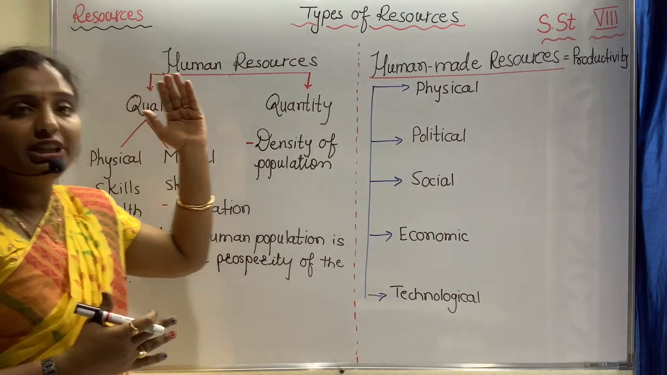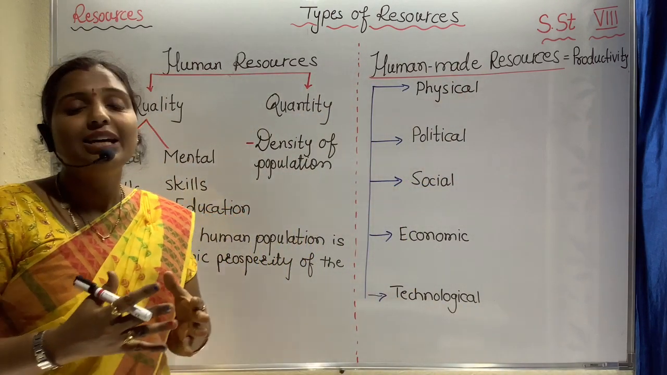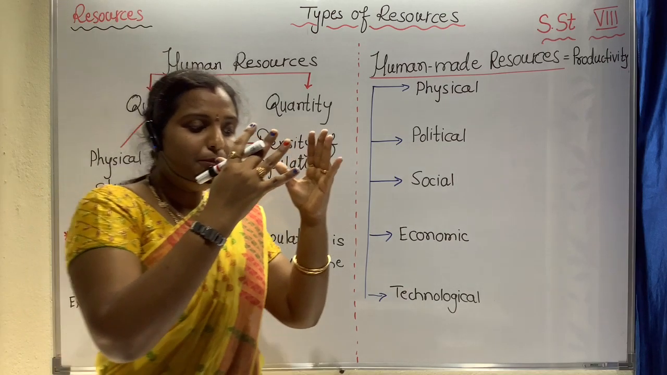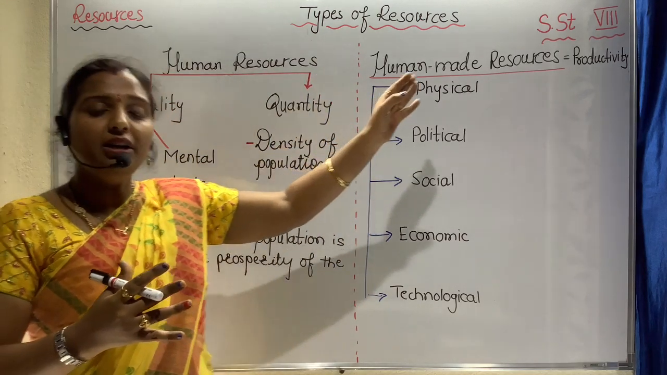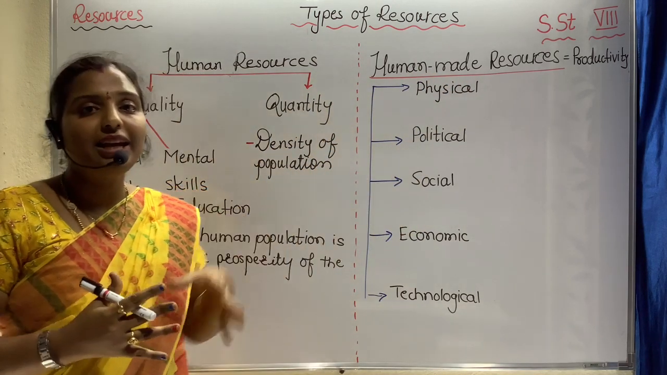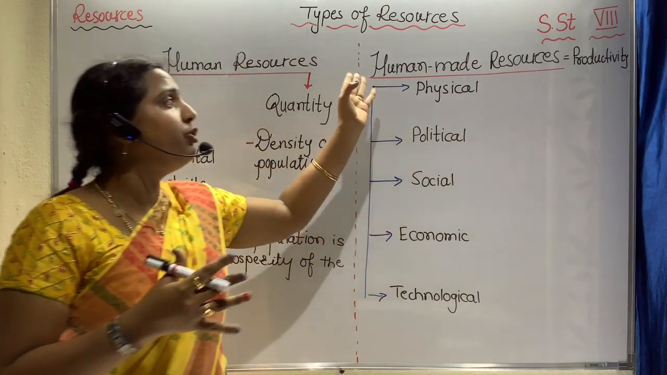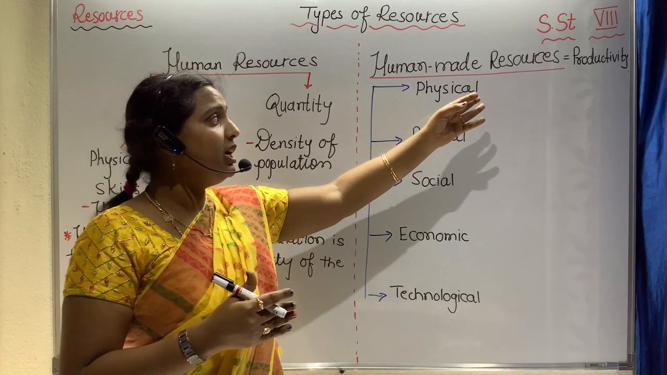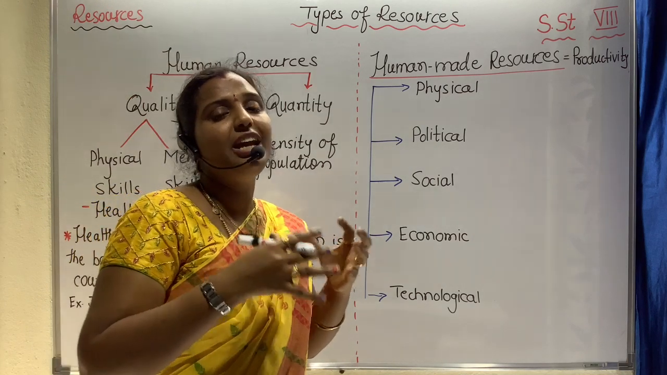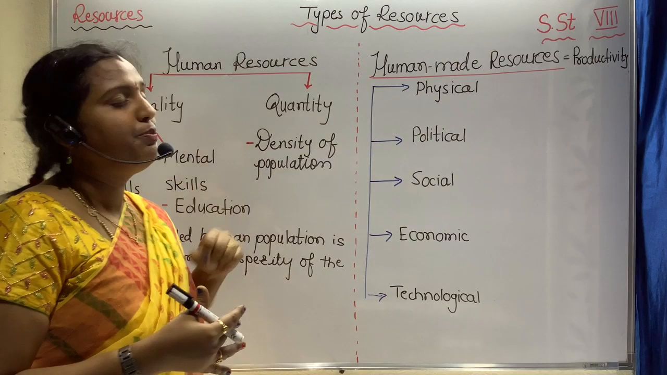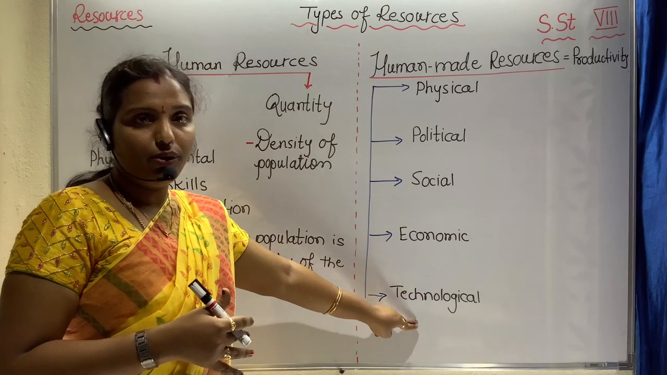Now let me move on to the next, that is human made resources. That means the things which ultimately give productivity, like output. So that will be stated as the human made resource. There are many factors influencing the productivity of human made resources. What are the various elements that influence this productivity? That is physical, political, social, economical and technological.